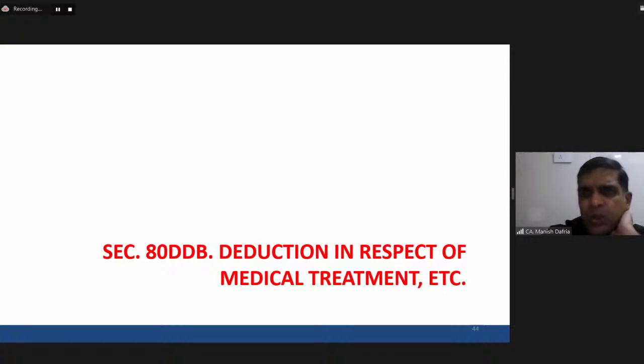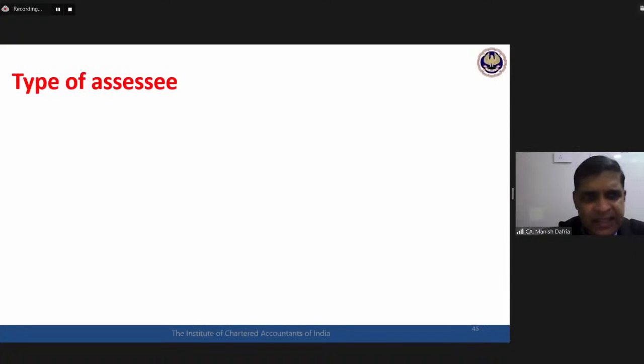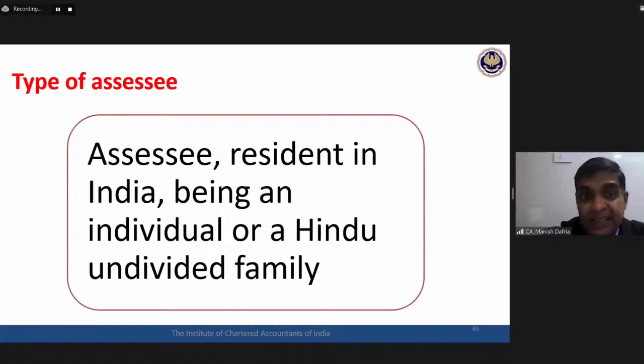The third in this whole trilogy of health related deductions: 80D, 80DD, and now 80DDB. This is again something very simple, deduction in respect of medical treatment, etc. Again, assessee is an individual or HUF resident in India. I hope by now you must have got clarity in your mind how important it is to understand where the requirement of residential status is there and where it is not. For 80DD and 80DDB, the assessee should be resident in India. Earlier sections, 80C to 80D, assessee may be resident, maybe even non-resident also.